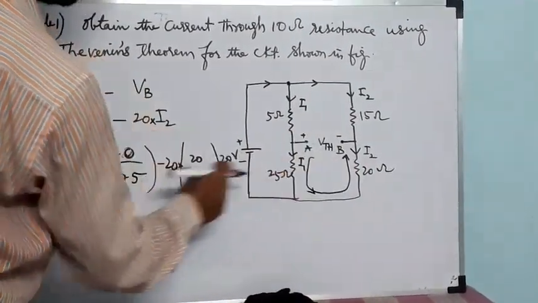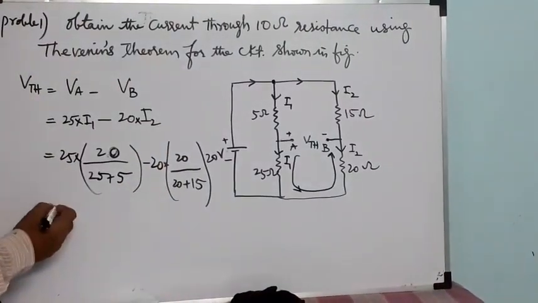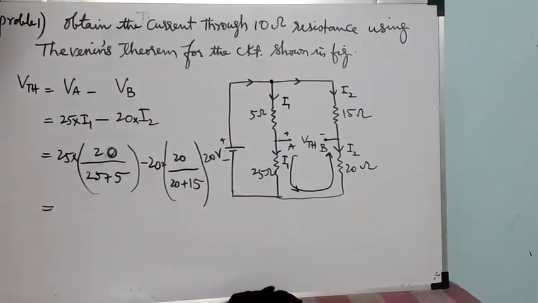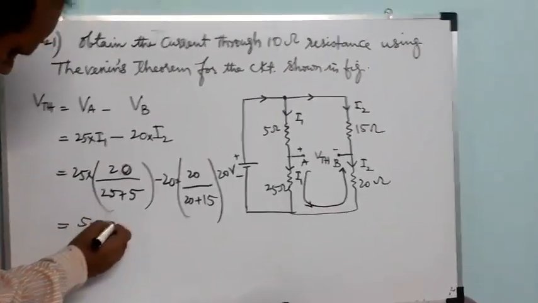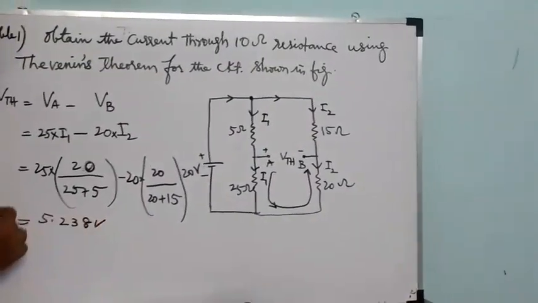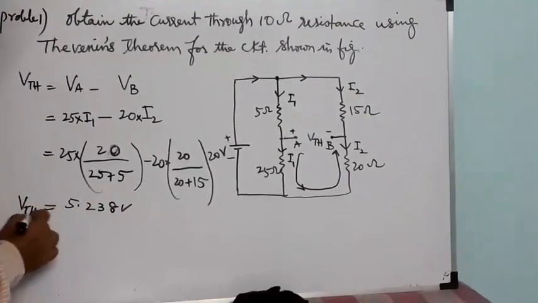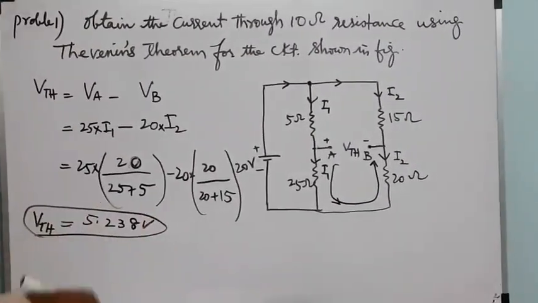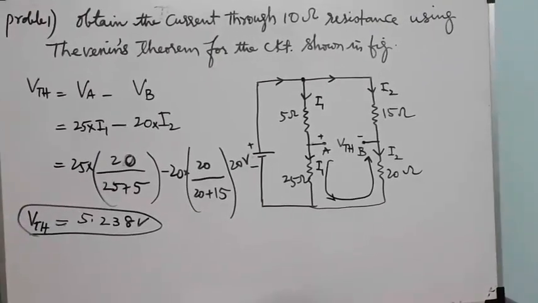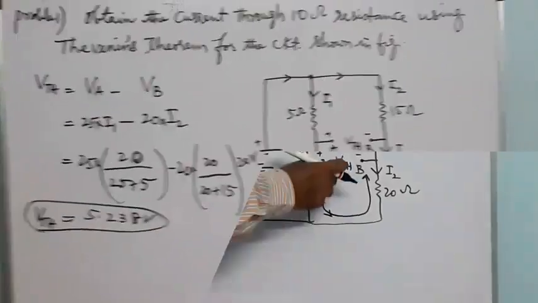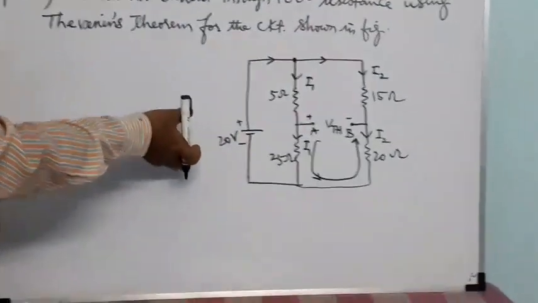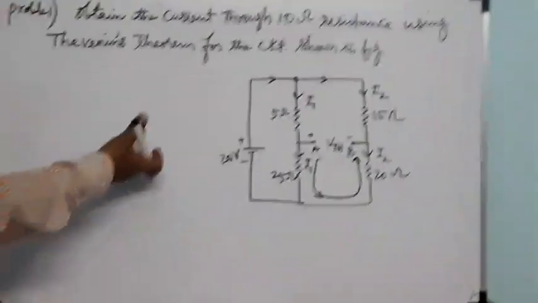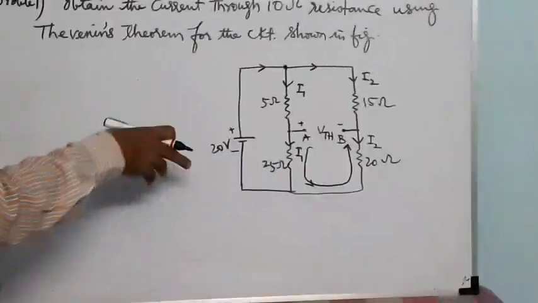So which one we have to take is 20. So this we will get 5.238 volts VTH. This is our answer. Now we have to find VTH across the AB terminals. This method is already explained. Another method I will tell you to find VTH across the AB terminals.